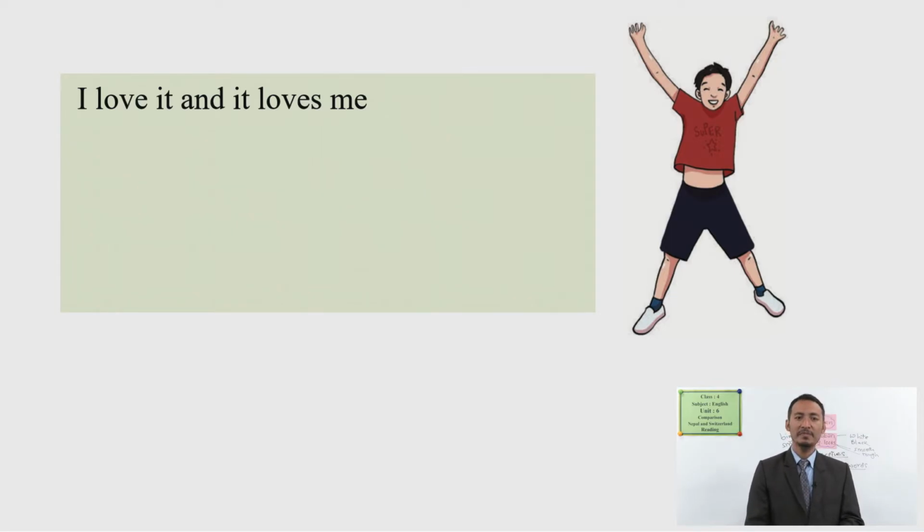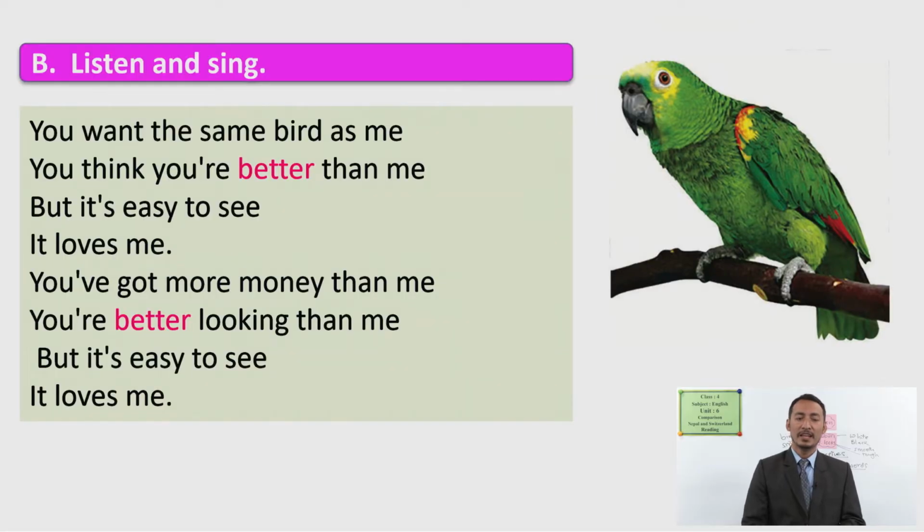So what is the meaning in this poem? You have a parrot, a bird, right? You want the same bird as me means someone who wants the same bird as the poet has.